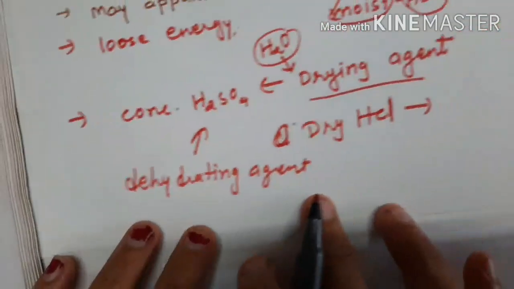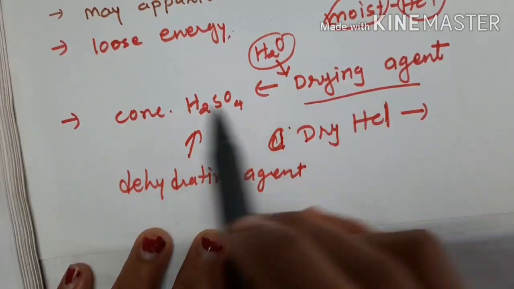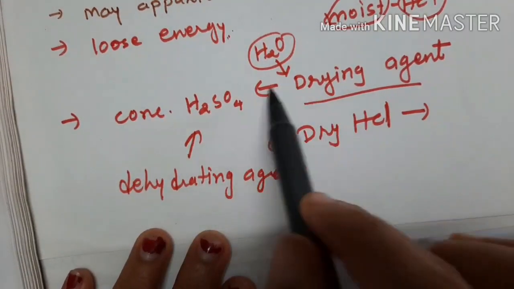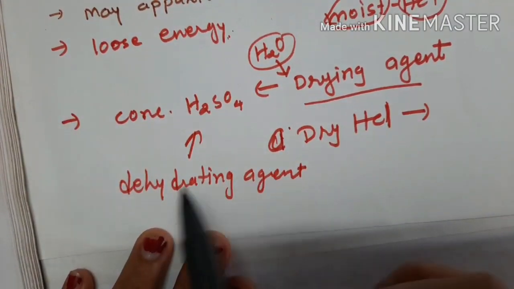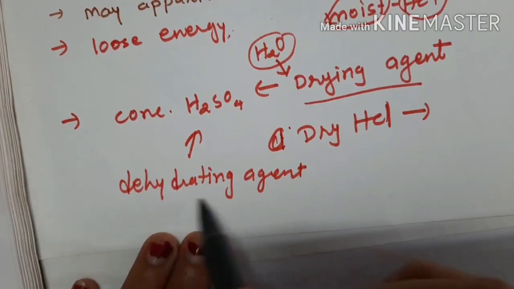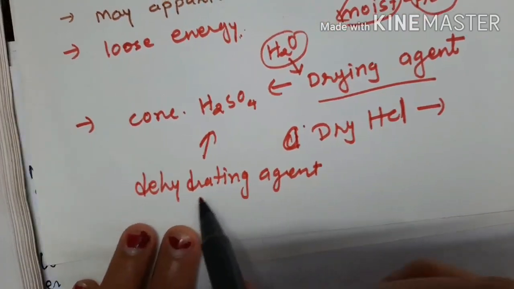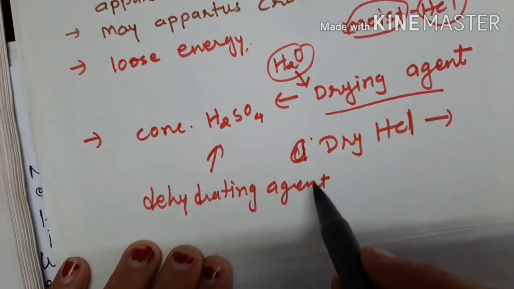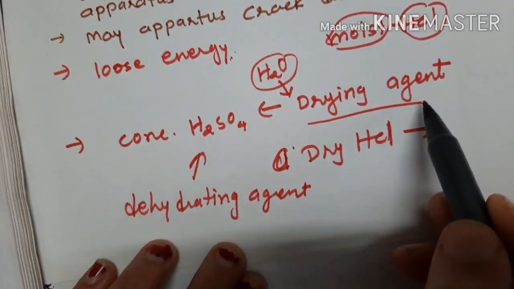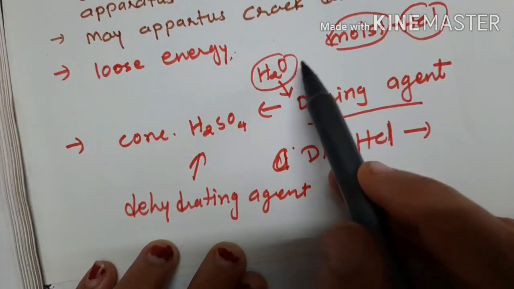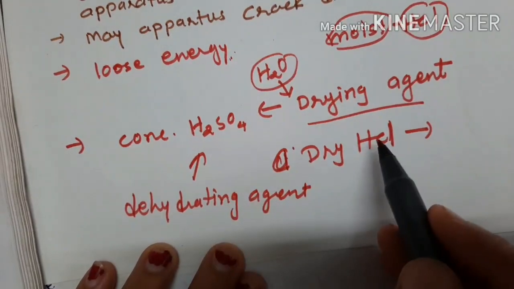There is a difference between a dehydrating agent and a drying agent. It behaves in both ways. Dehydrating agent means it can absorb water, and drying agent also means it can absorb water. But what is the difference between them?